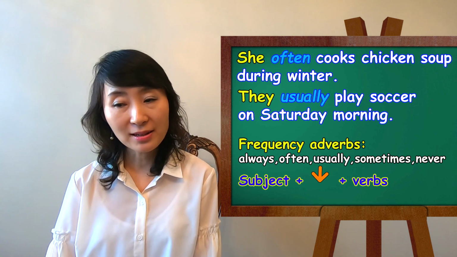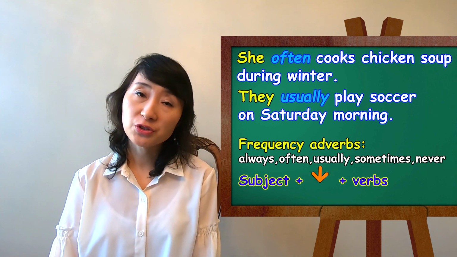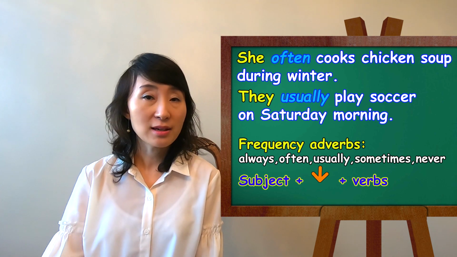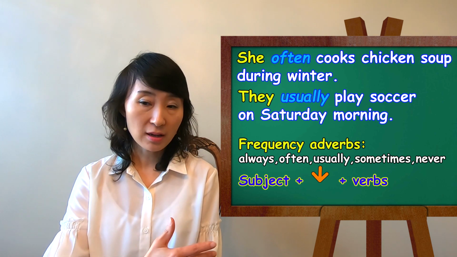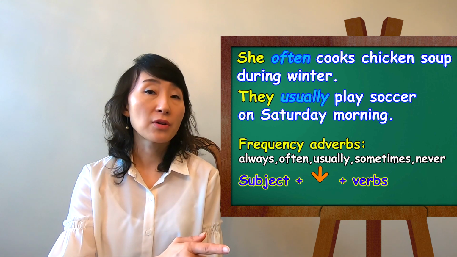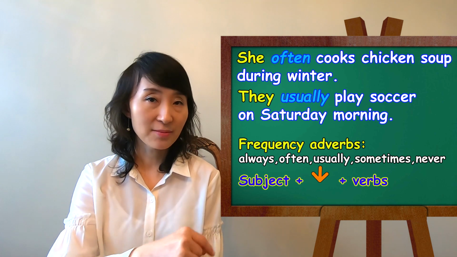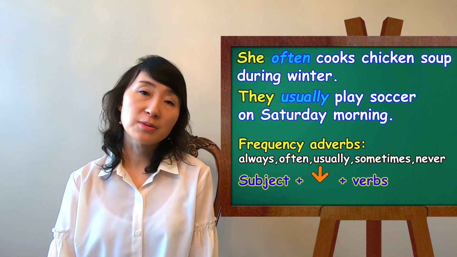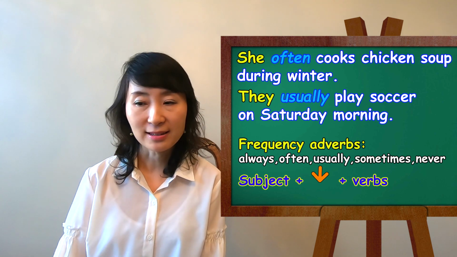They usually play soccer on Saturday morning. Usually is a frequency adverb. After the subject, they, and before the verb, play. So they usually play soccer on Saturday morning.